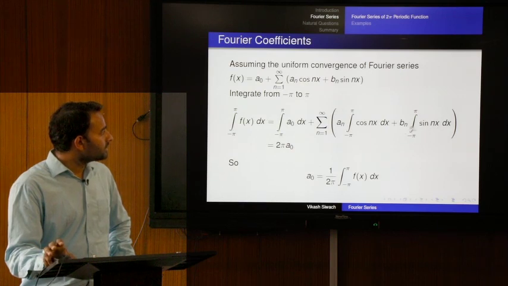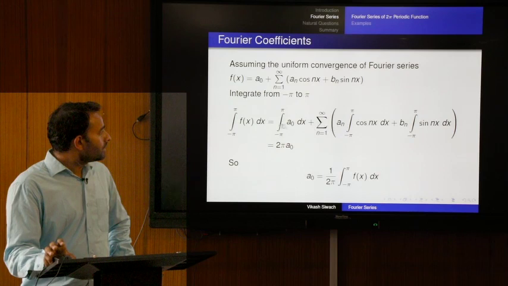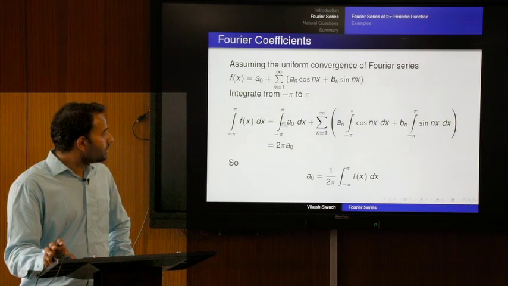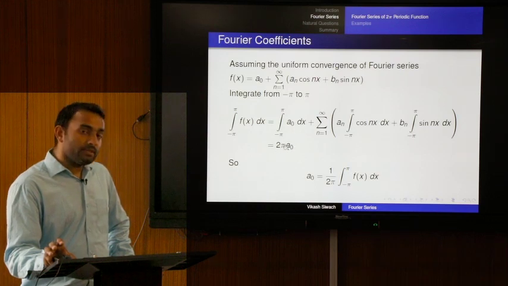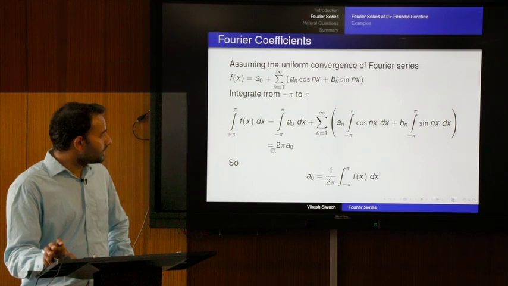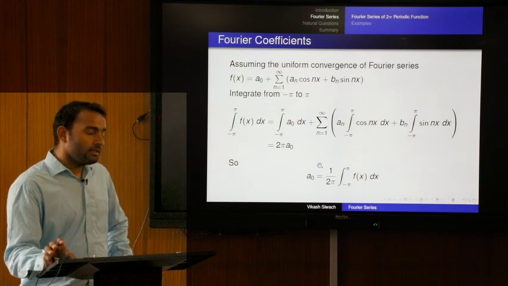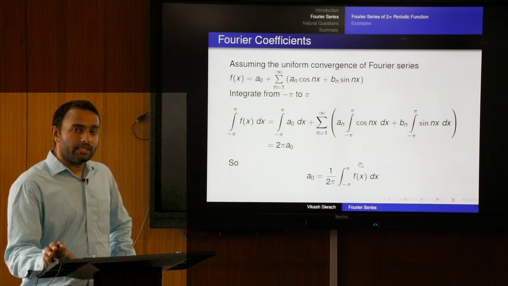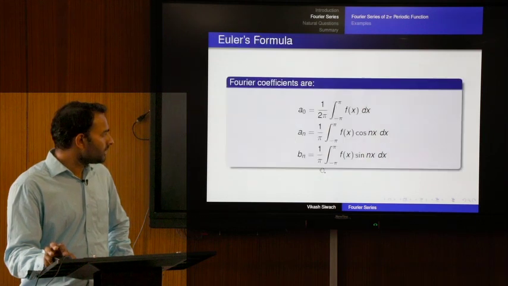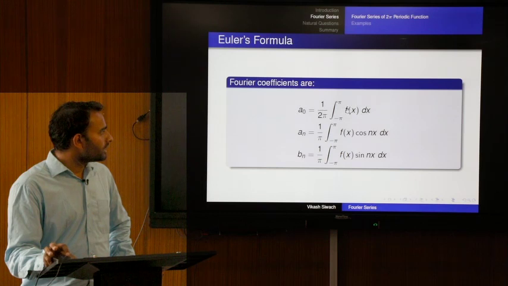So, this summation term is 0, and only this item is left. a naught is a constant, so we can take it outside, and the integral of 1 dx from minus pi to pi is 2 pi. So, this becomes 2 pi times a naught, and if we send this 2 pi to the left hand side, it becomes a naught equal to 1 upon 2 pi times the integral of f(x) dx. So, this is what we have written here: the coefficient a naught is 1 upon 2 pi times the integral of f(x) dx.